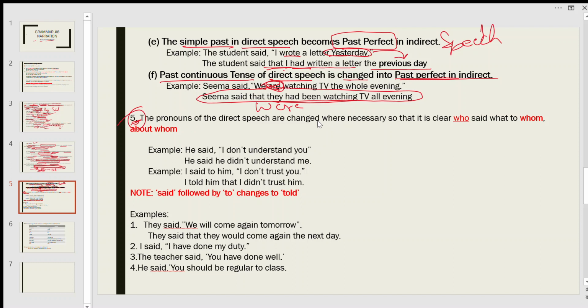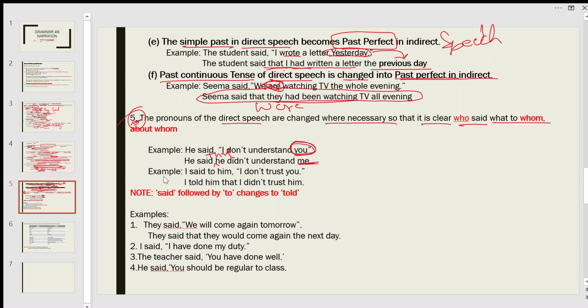The pronouns of the direct speech are changed where necessary so that it is clear who said what to whom. For example, he said, "I don't understand you." So it becomes, he said that he didn't understand me, because he was talking about the listener. So it becomes "me". In this example, "that" comes here: he said that. Sorry for the mistakes.